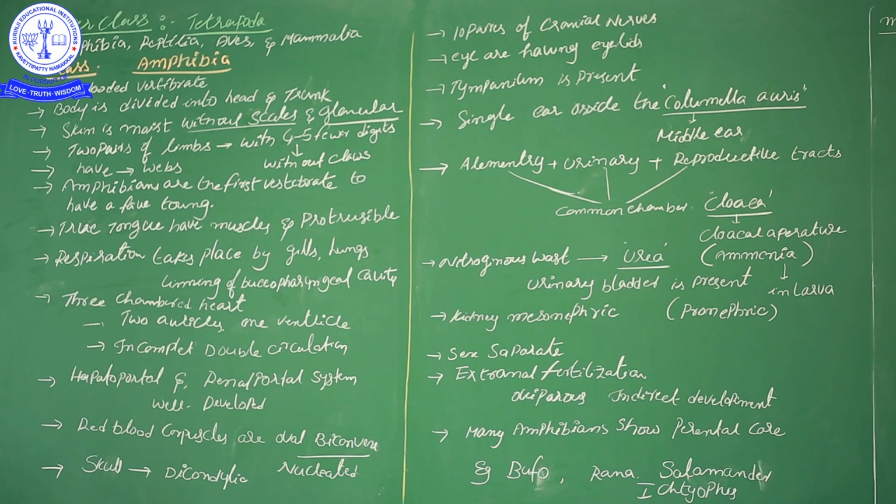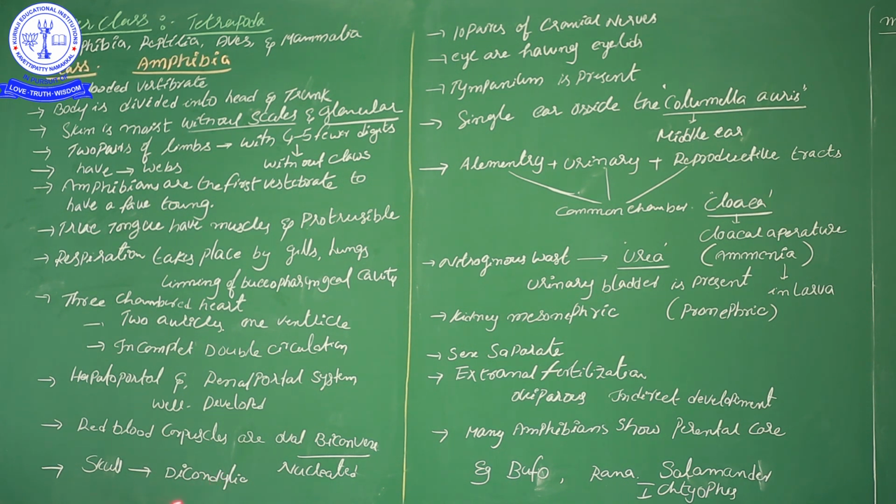Why is nucleated mentioned? Here the RBCs of amphibians differ from mammalian blood, because mammalian RBCs are not nucleated. They do not have any nucleus, but in these amphibian organisms the hemoglobin-containing RBCs are nucleated, biconcave and oval in shape. Okay, that is about the RBC corpuscles.